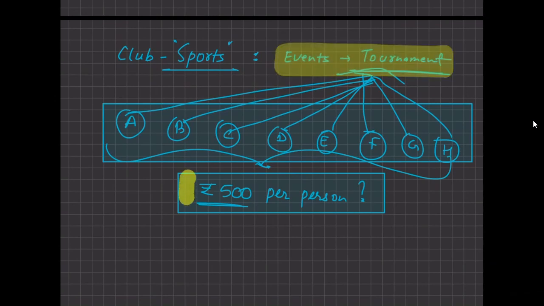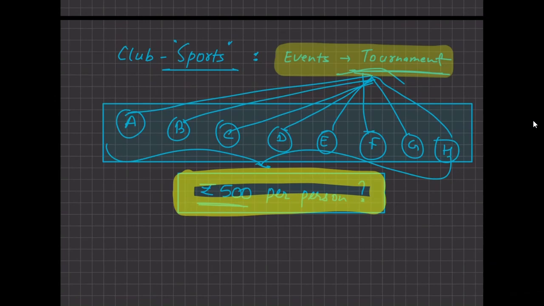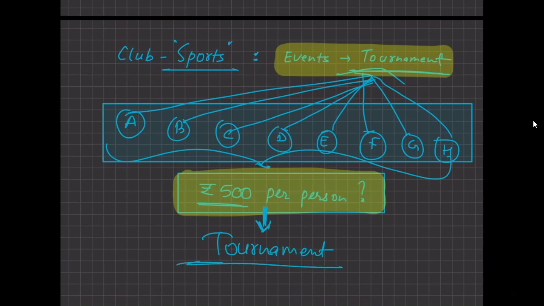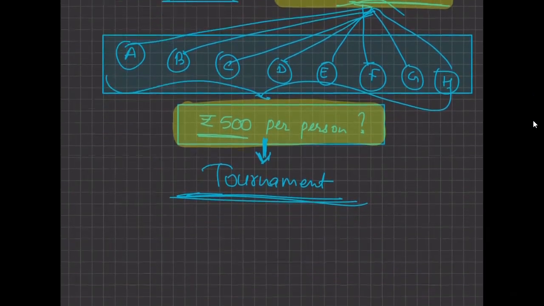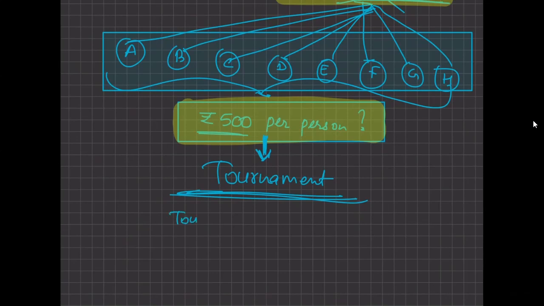So this 500 contribution is not a general contribution. I cannot do, let's say, a New Year party with this, a Diwali gift with this, or renovation expenses with this. This can be only and only used for the tournament. So if this can be used just for the tournament, let's create a fund called tournament fund account.